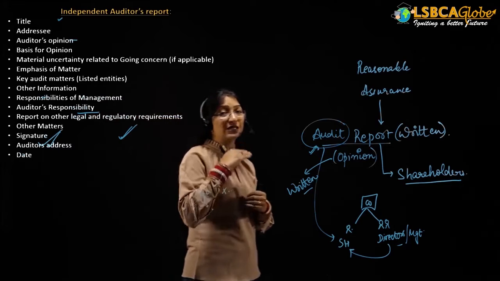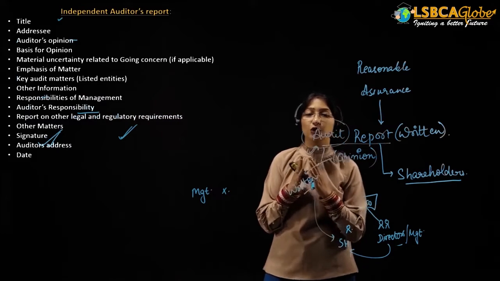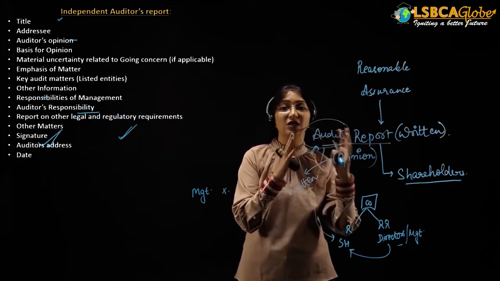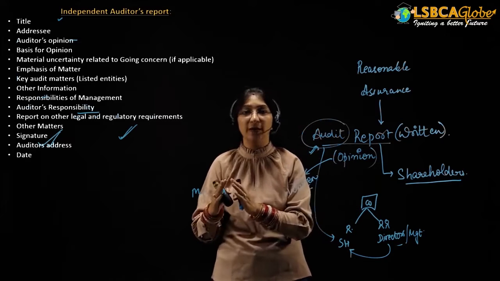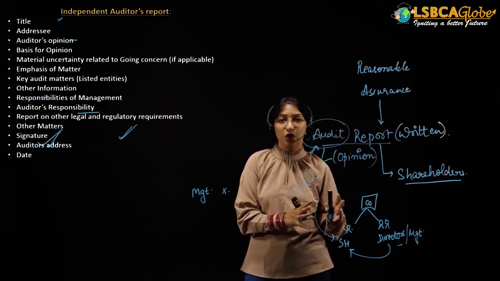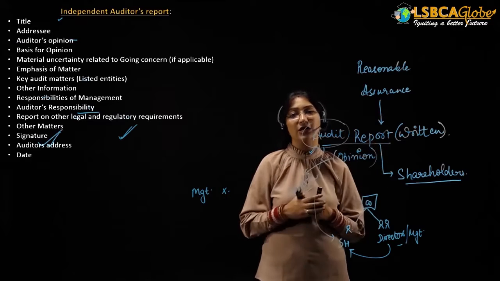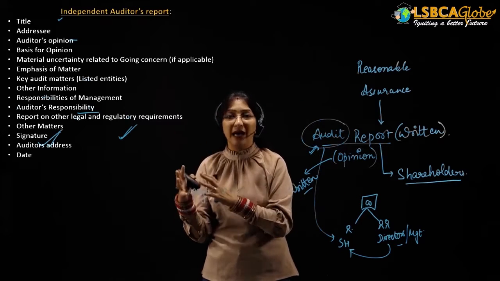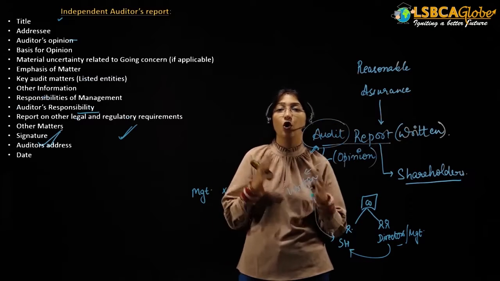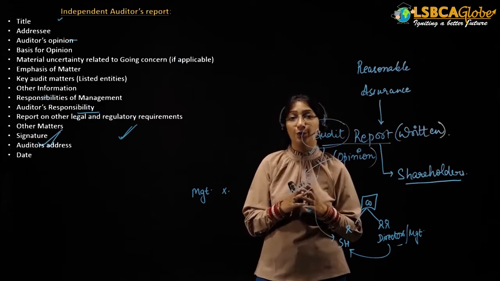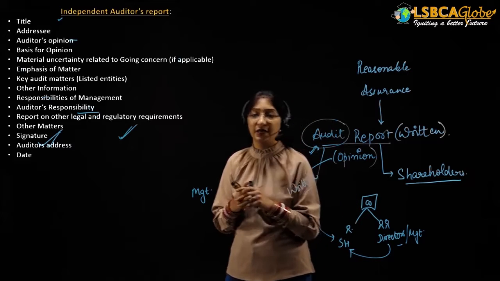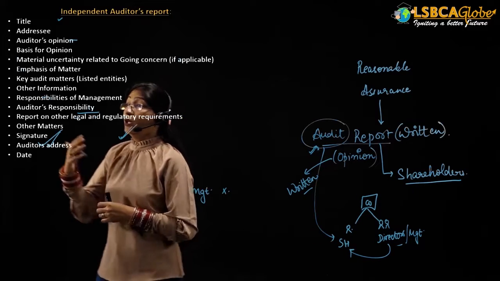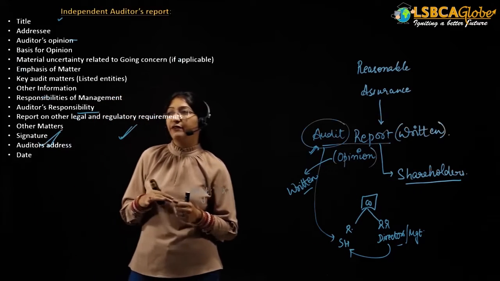Now, to reduce the expectation gap, we are going to write the responsibilities of the management as well as the responsibility of the auditor in the audit report itself. Why? So that the responsibilities of the management and the responsibilities of the auditor are clearly stated in the audit report, so that there are no misunderstandings. Then the auditor's responsibility, just like we have discussed.